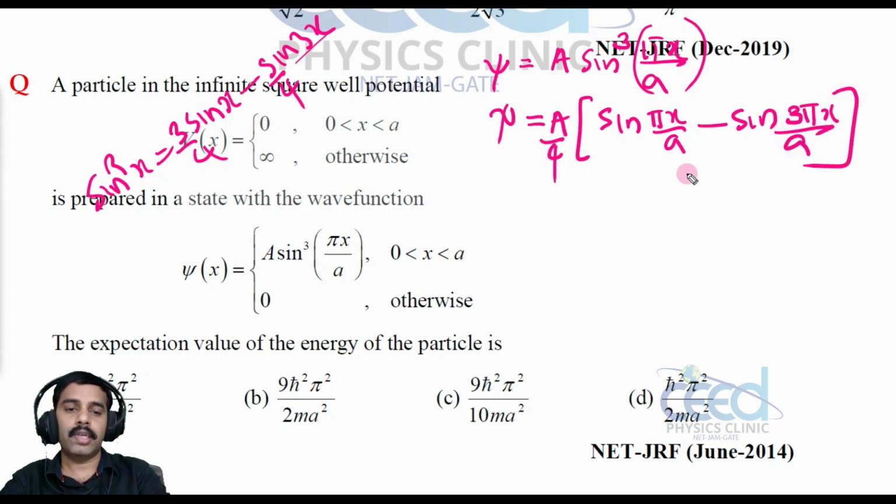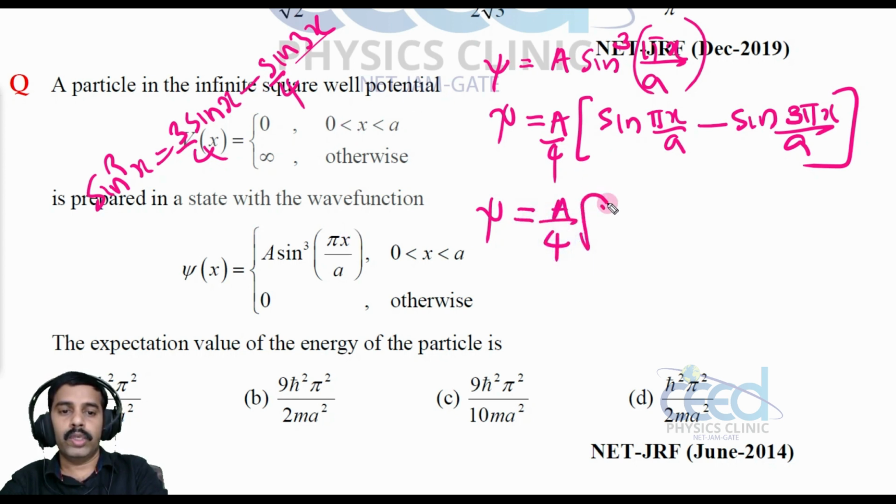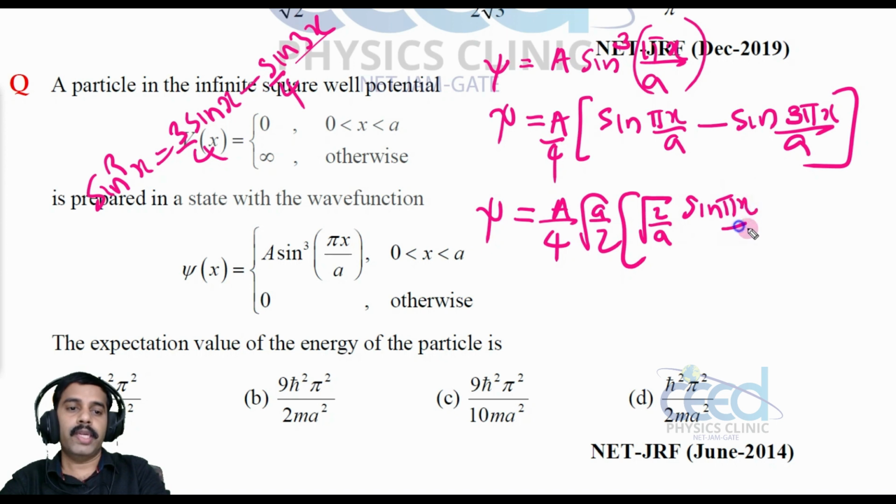We can write like this. And the length of the box is 0 to a, so let me write a by 4 into root a by 2 out, so that I can write it as root 2 by a sine pi x by a minus root 2 by a sine 3 pi x by a.